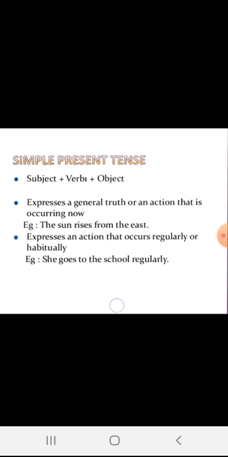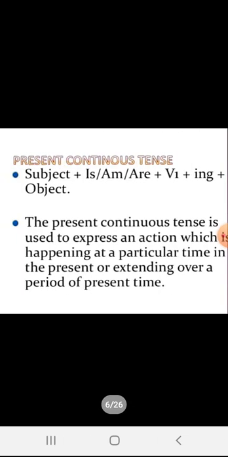Sentence structure is subject plus first form of the verb plus object. Second is present continuous tense. This tense is used for an action that is happening at the time of speaking. For example, right now I am delivering the lecture. This is happening right now. I am delivering the lecture to the students.